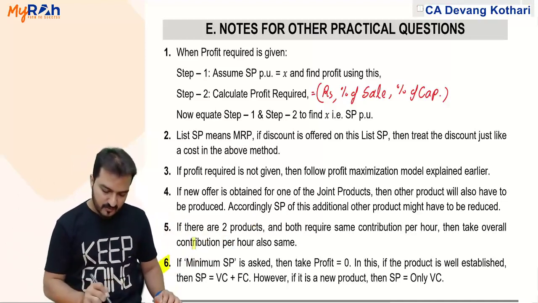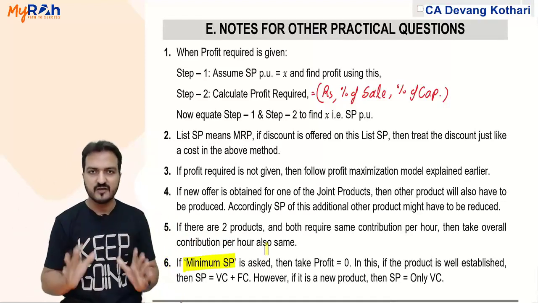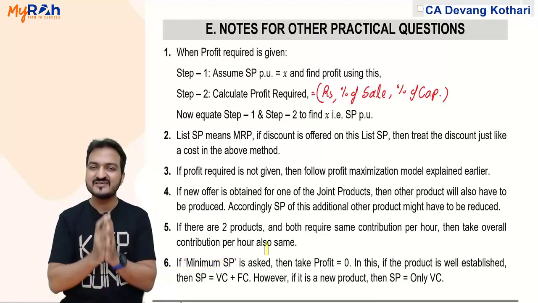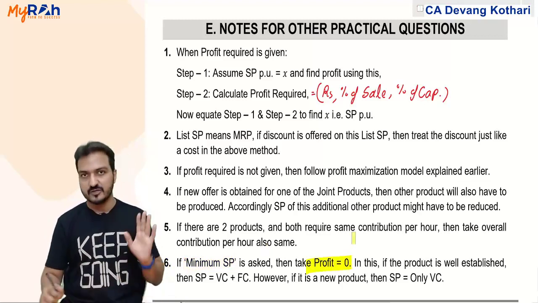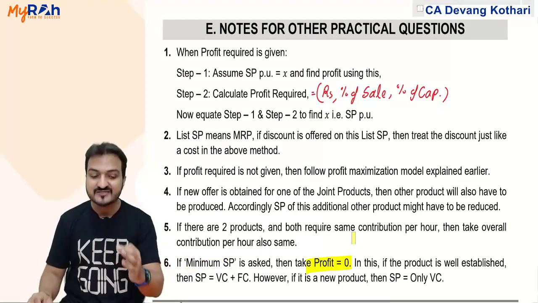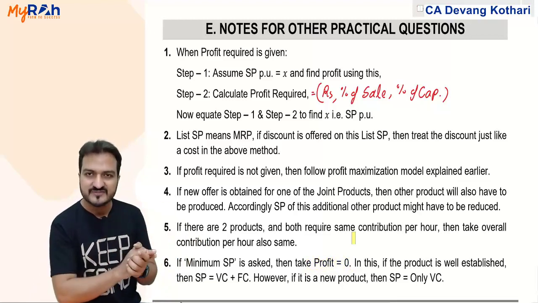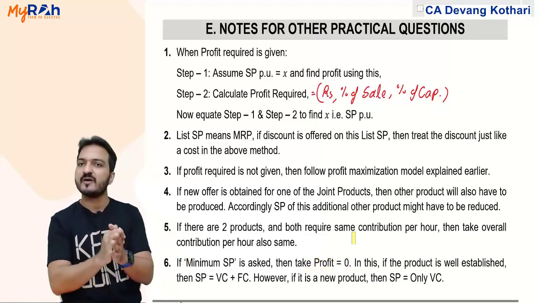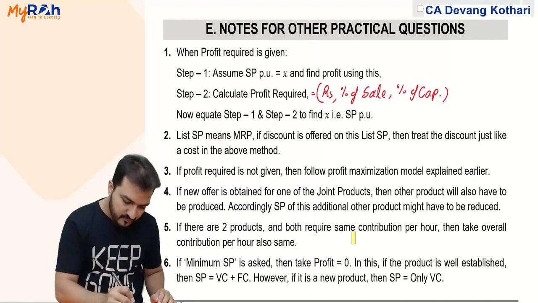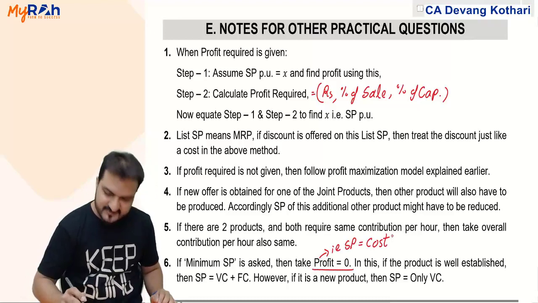And the last one: if minimum selling price is asked in any question, the minimum selling price is the one at which my profit is 0, because naturally I will not accept a selling price which gives me a loss. So when they ask me to find the minimum selling price, it means the price at which my profit is 0. Now, profit 0 means that selling price should be set equal to cost.